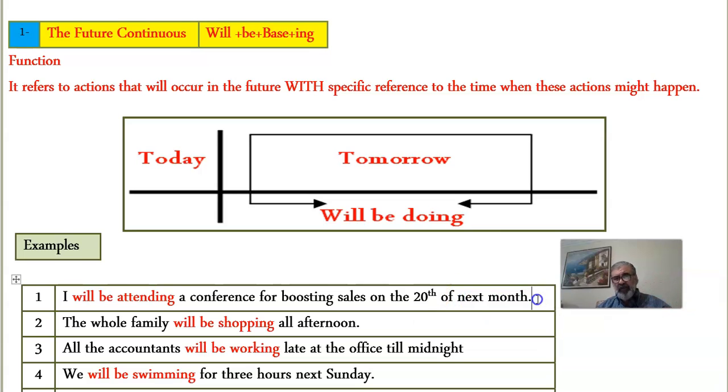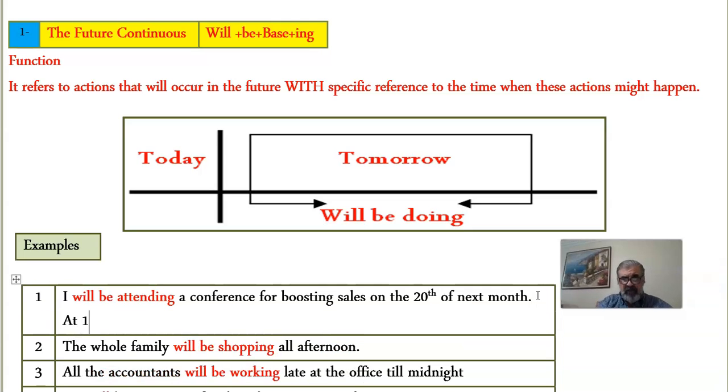And if you want to be even more specific, you could tell the time, at 10:30, at night or in the morning. This is even more specific, as you can see. So, I'll be attending a conference for boosting sales when? The 20th, next month, at 10:30 in the morning.